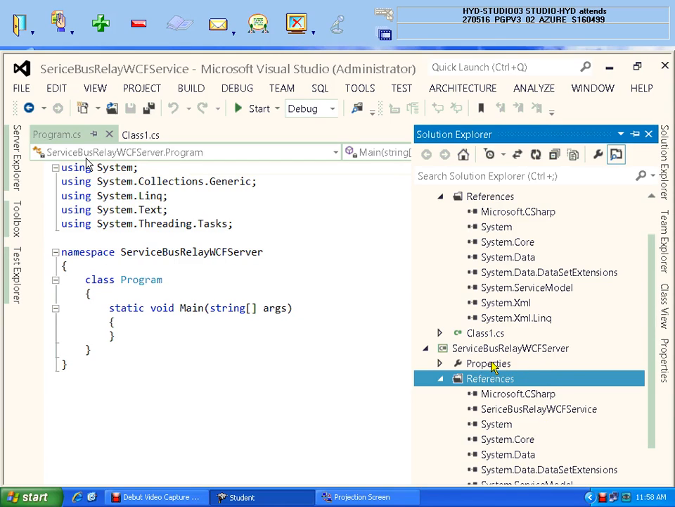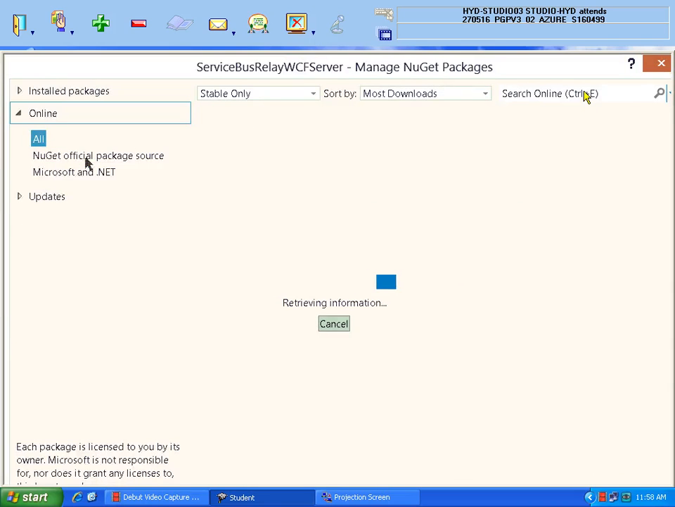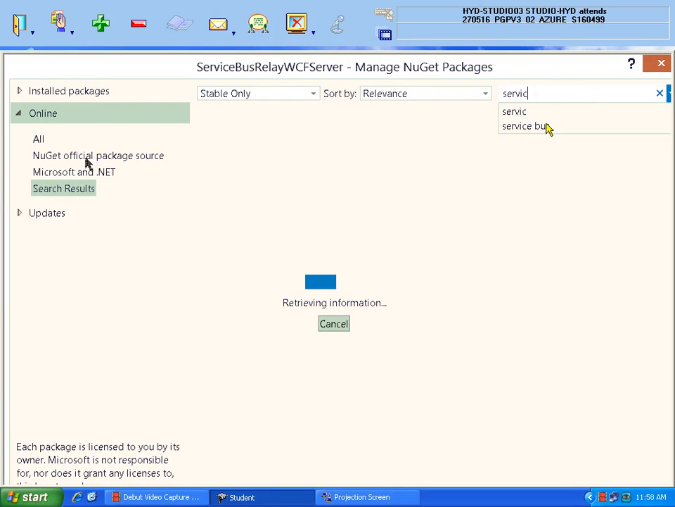How to do it? On your application name, right click, NuGet, manage NuGet packages, which I told you long back for Entity Framework. I need to take the search box and write service bus. See here, service bus, and press enter. Wait for some time. First it will tell like that, don't worry. Again you press enter. It will search.